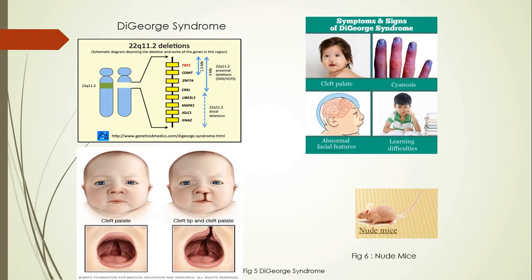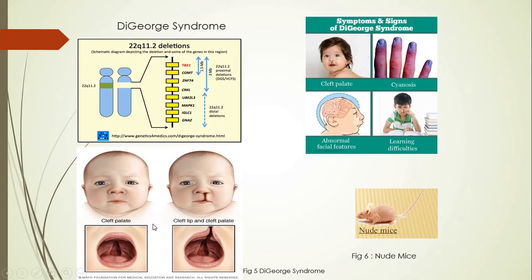That is, if some region of chromosome number 22 is deleted, then it will affect the development of the thymus. And obviously, if the size of the thymus is small, the number of circulating T cells will reduce and it will hamper the immunity. Also, there will be certain visible morphological aspects noted in such individuals. Those individuals will show presence of a cleft in the upper lip or in the palate.